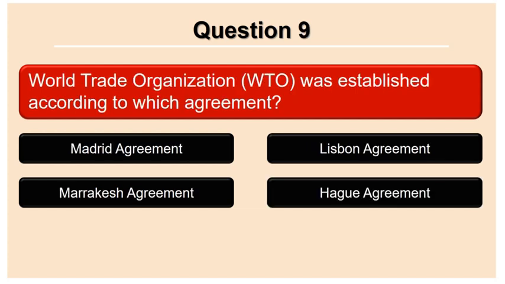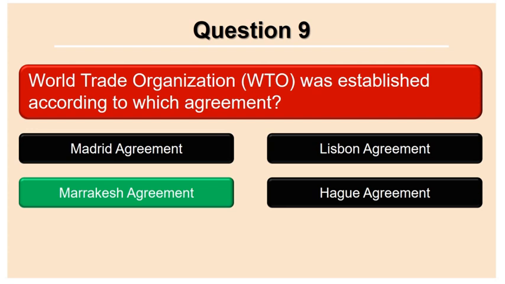World Trade Organization WTO was established according to which agreement? Madrid, Lisbon, Marrakesh, Hague. Answer Marrakesh Agreement.